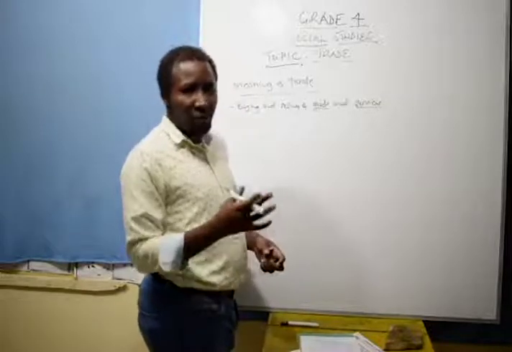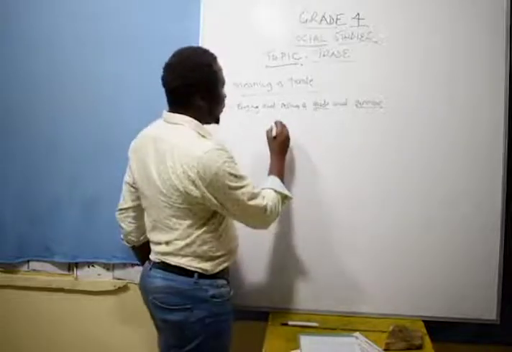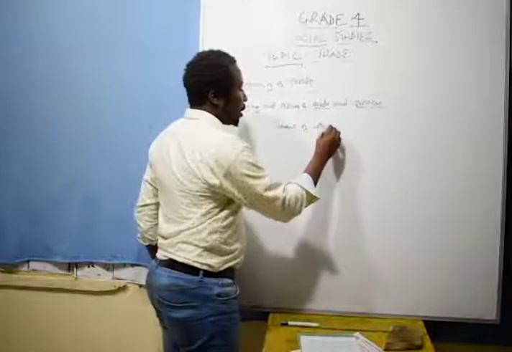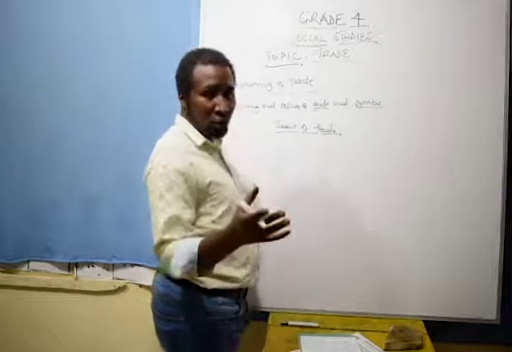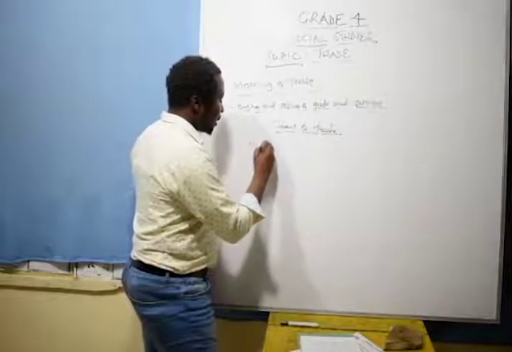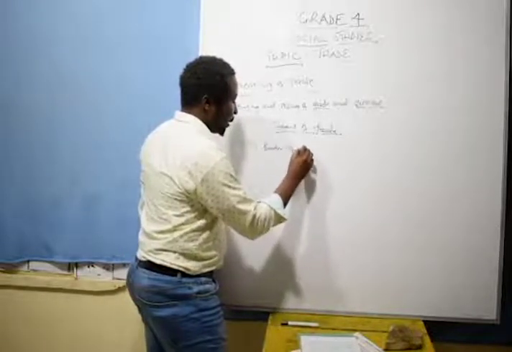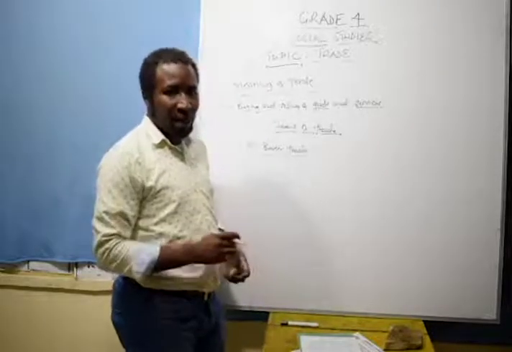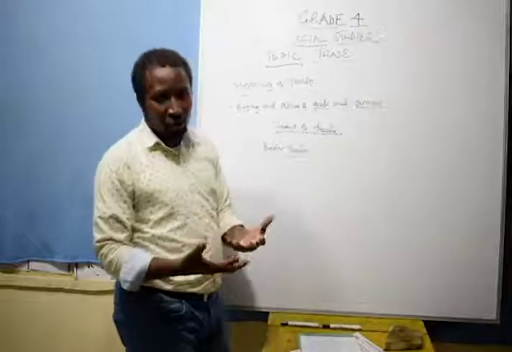Now, we are going to look at the forms. Which are the two forms that we have in trade? So we are going to look at the forms of trade. They are also known as methods of trade. So there's one method used in the past known as barter trade. Barter trade was a form of trade done in the past, whereby goods were exchanged for other goods.